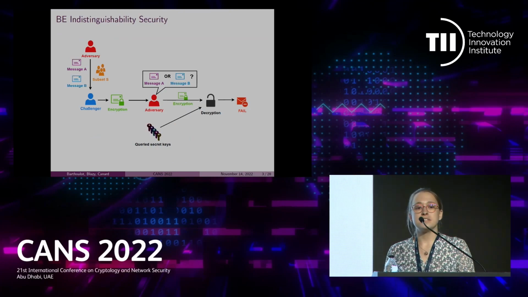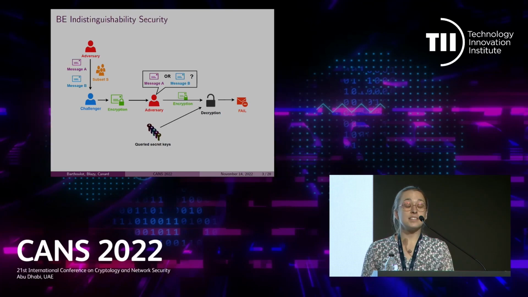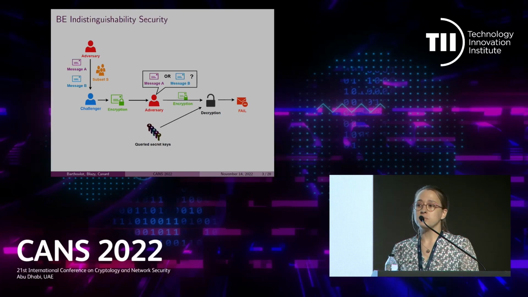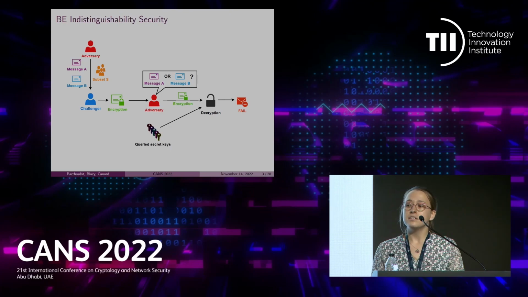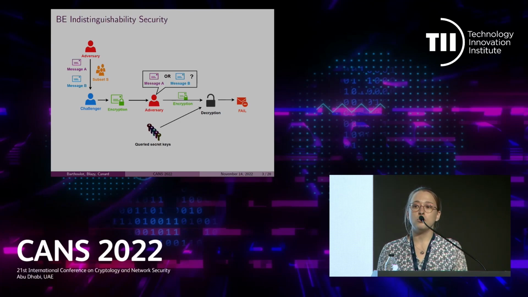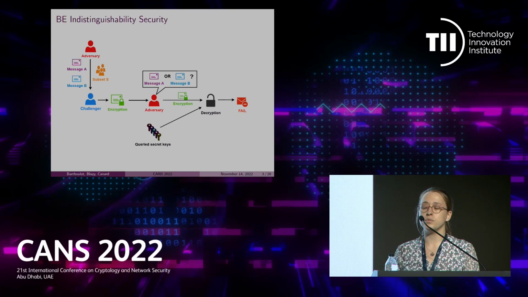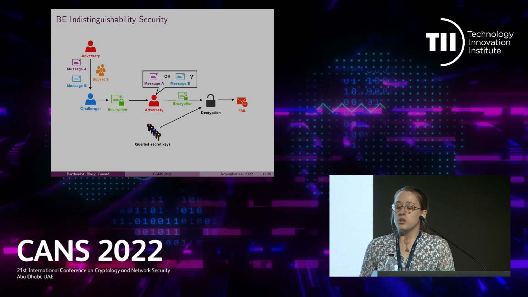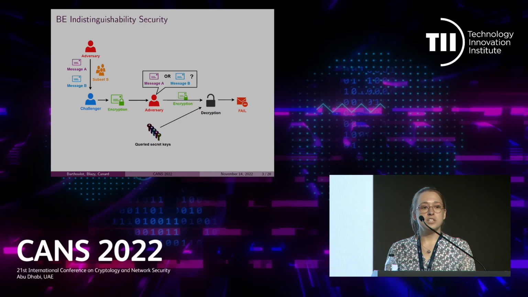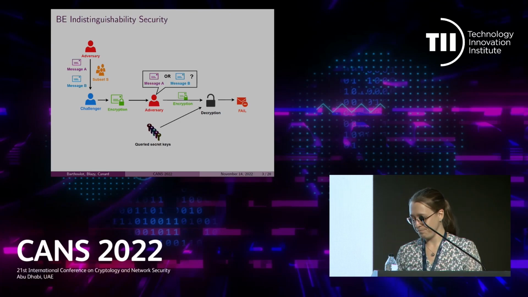Regarding security, a BE scheme must satisfy indistinguishability security. This property can be defined with a security game between an adversary and a challenger. The adversary gives to the challenger two messages A and B along with a subset S. Then, the challenger will pick one of the two messages and returns to the adversary the encryption of the chosen message for the given subset. The aim of the adversary is then to guess from the challenge ciphertext which message was encrypted. To help him, he can query some secret keys at the condition that they do not decrypt the challenge ciphertext in order to avoid trivial attacks.